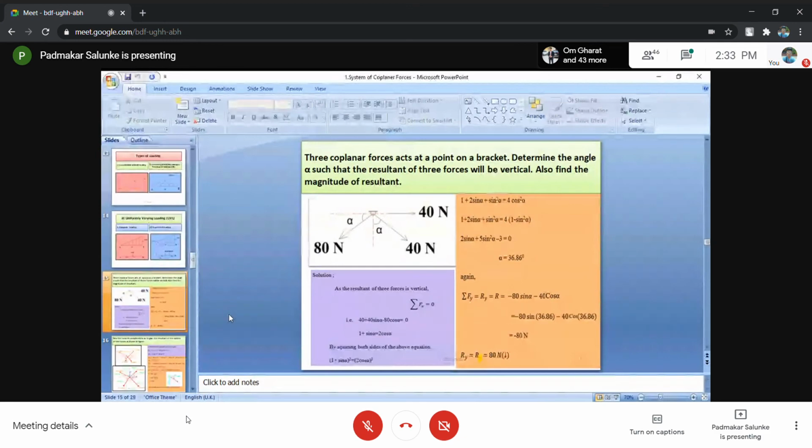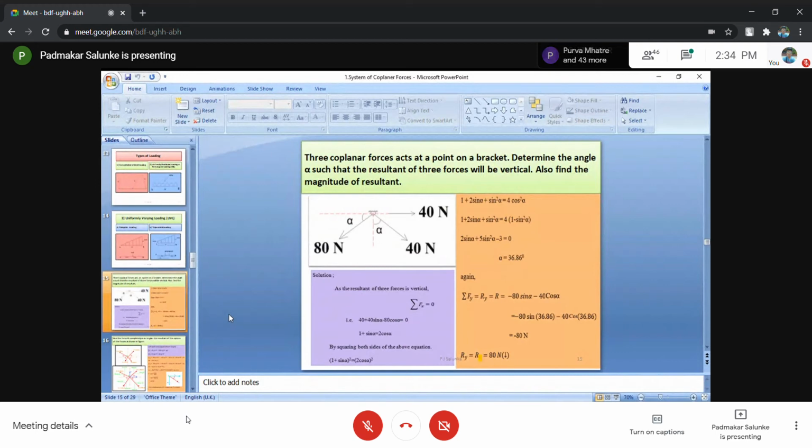So summation of F1 equals R equals 80 sine of alpha downward, that's why minus, 40 cos of alpha downward, that's why minus. So minus 80 sine alpha, alpha is 36.86, minus 40 cos of alpha, alpha is 36.86.